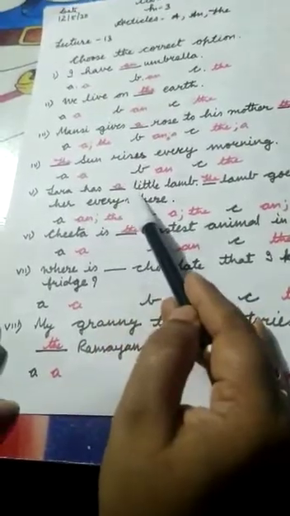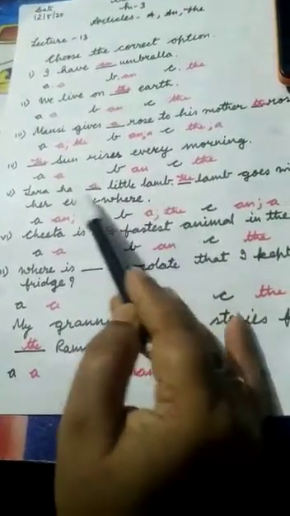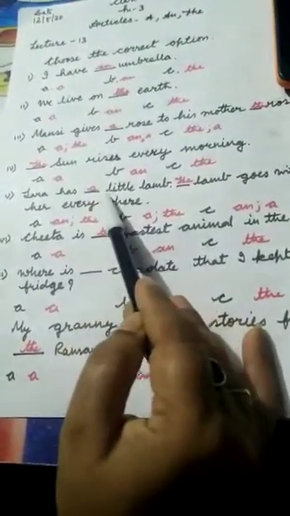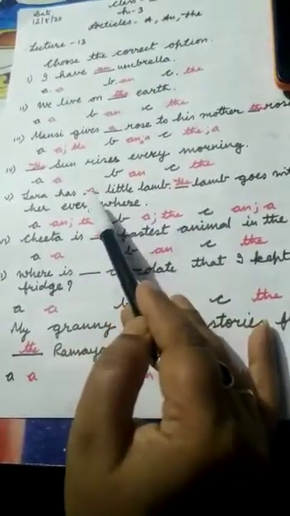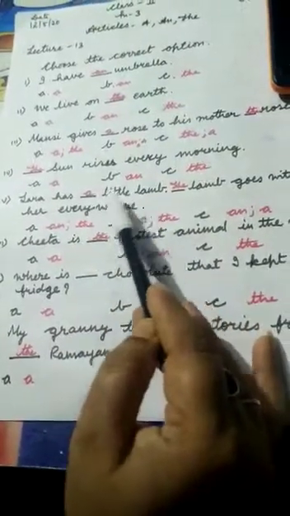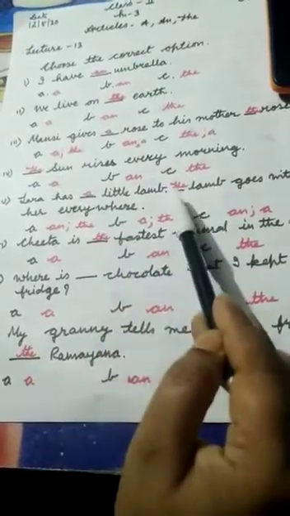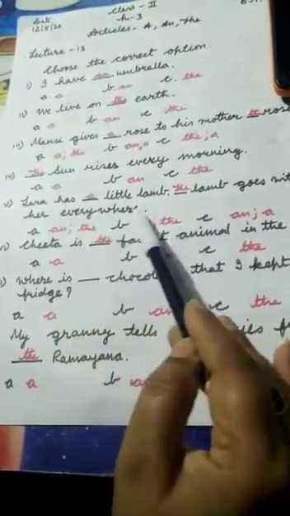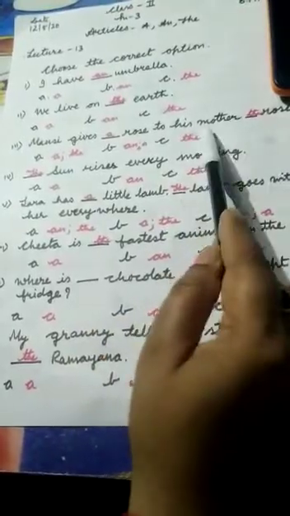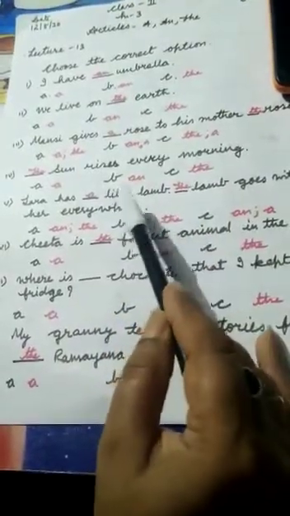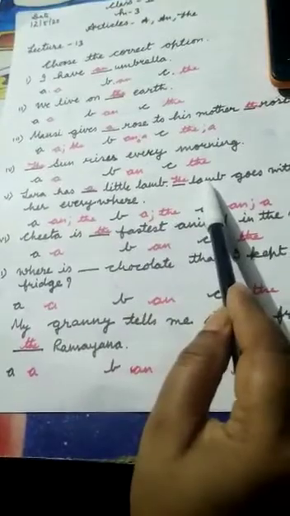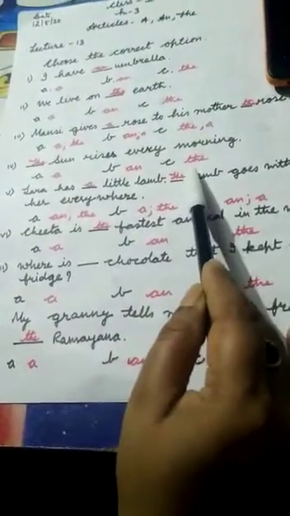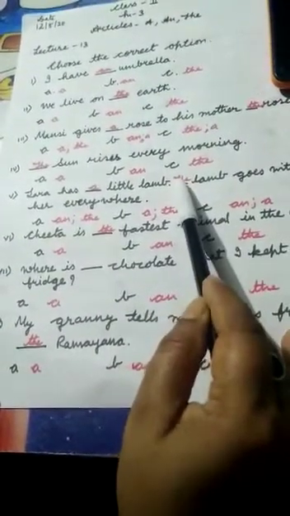Lara has a little lamb. Lara has a little, L is a consonant and there is only one lamb, so we will write here a. The lamb goes with her everywhere. Same situation here. If the same noun is repeated, then it becomes a particular noun, so we will write here the.